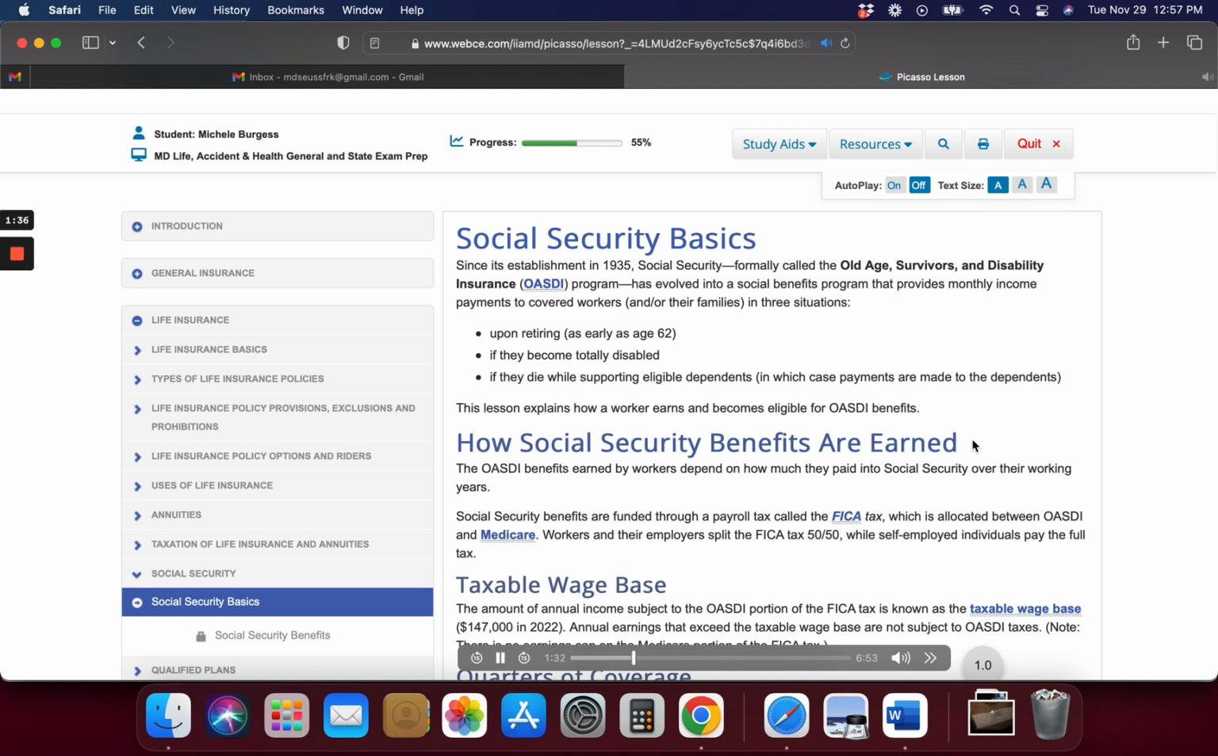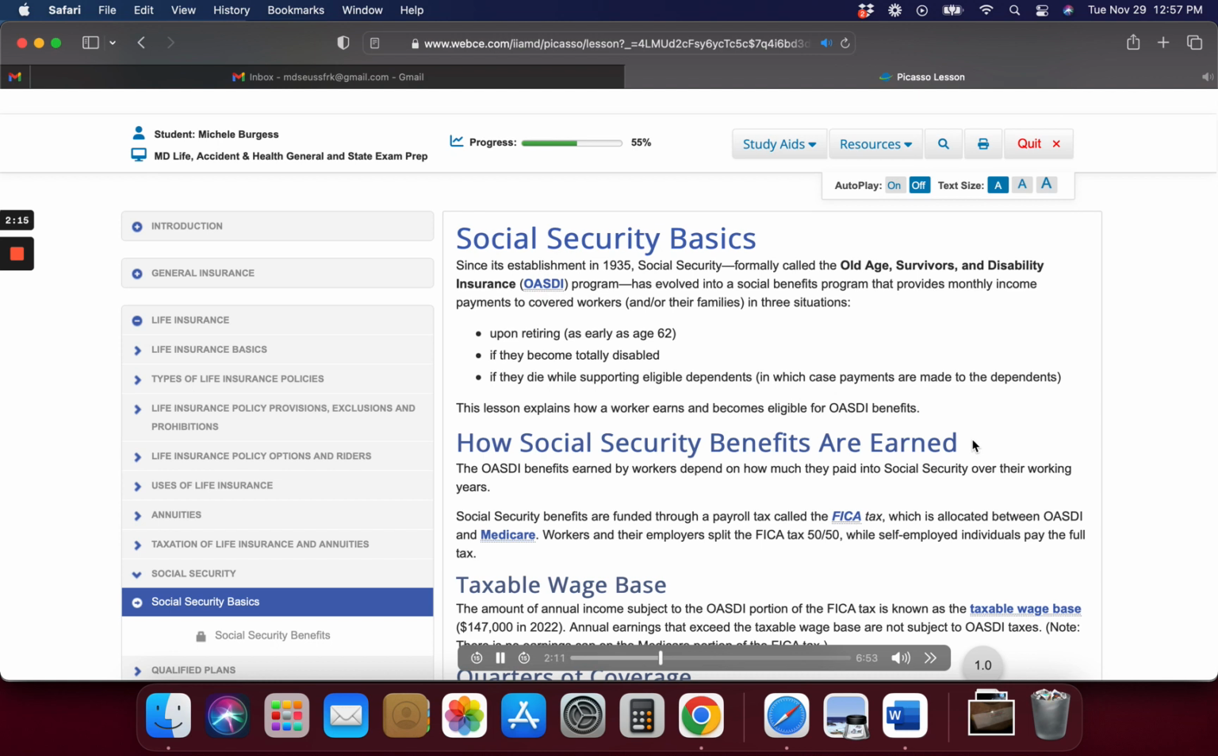Quarters of coverage. A worker's eligibility for OASDI benefits is based on the number of quarters of coverage, QCs, also called credits, he or she has earned. In 2022, a worker is credited with 1 QC for each $1,510 of earnings taxed. Up to 4 QCs can be earned in a calendar year. It is not necessary to work a full calendar year to earn 4 QCs. In 2022, for example, a worker earns 4 credits as soon as he or she pays FICA taxes on $6,040 in wages, that is 4 times $1,510.